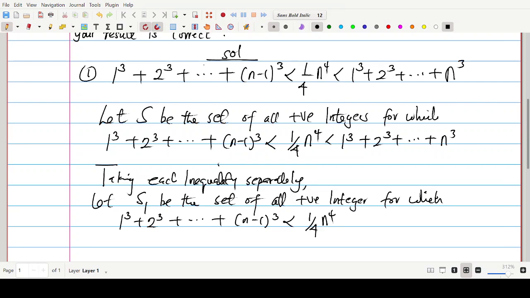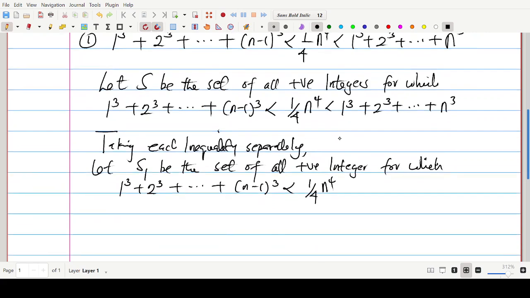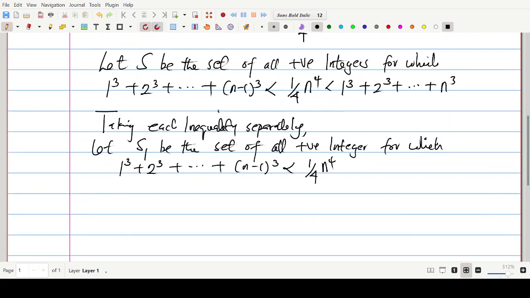We are taking each inequality separately. We are going to the other part, but let's deal with this part first. So S sub 1 is there.